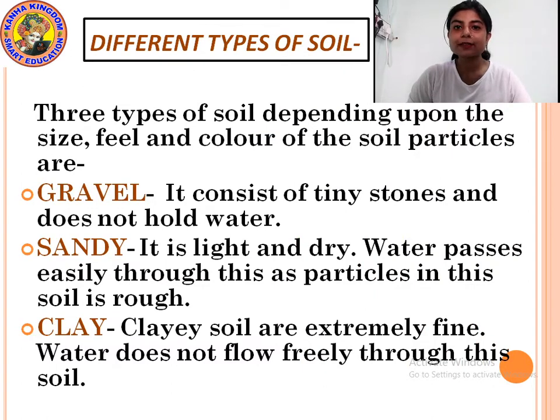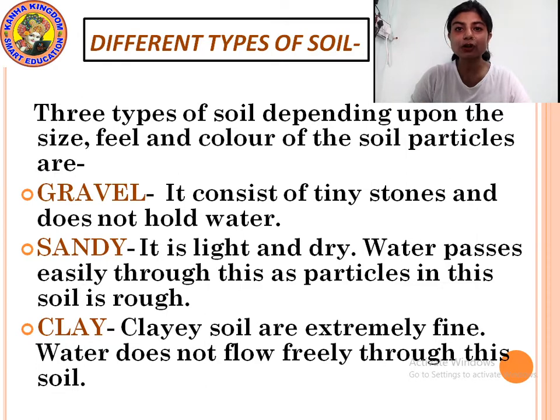Now what are the different types of soil? There are 3 types of soil depending upon the size, feel and color of the soil particles. You can also feel the soil by touching, whether it is smooth or whether it is very much mixed with pebbles or stones.